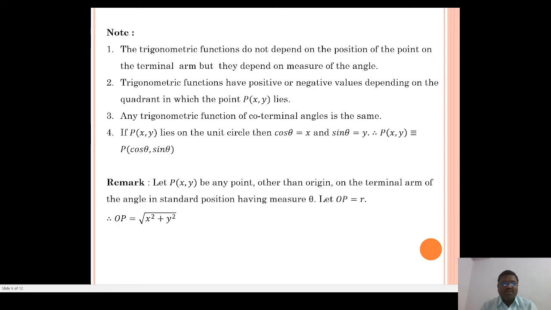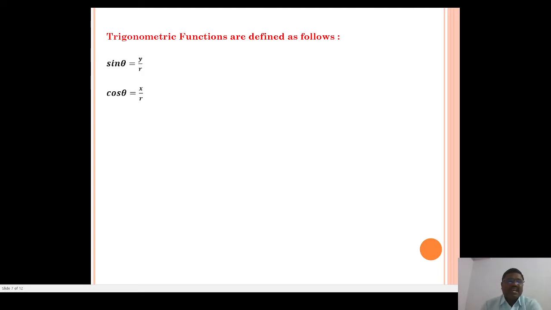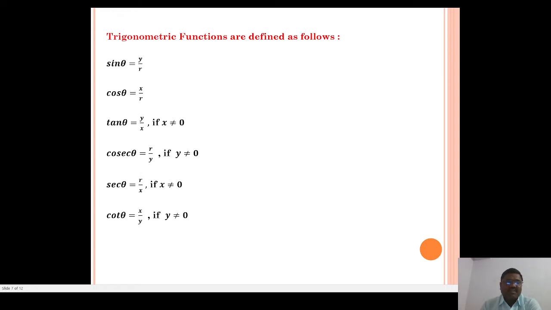Therefore OP equals root of x square plus y square. Now trigonometric functions are defined as follows. Sin theta equals y upon r, cos theta equals x upon r, tan theta equals y upon x, cosec theta is r upon y, sec theta equals r upon x, and cot theta equals x upon y.